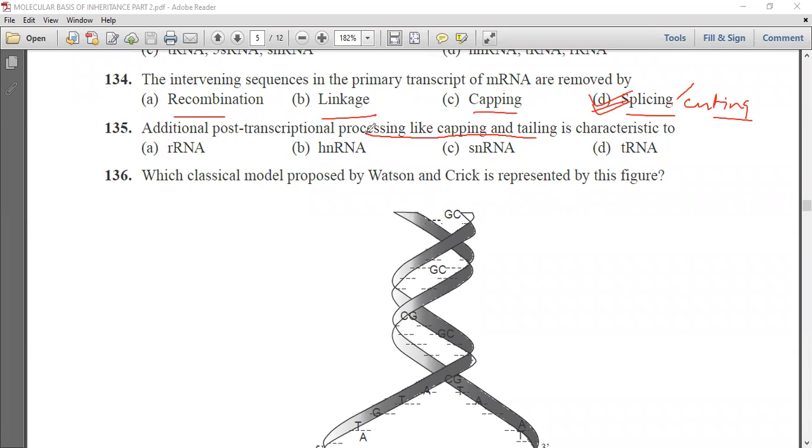Next question is, additional post-transcriptional processes like capping and tailing are the characteristic of ribosomal RNA, hnRNA, snRNA, or transfer RNA. This capping and tailing, we know it is a characteristic of hnRNA.